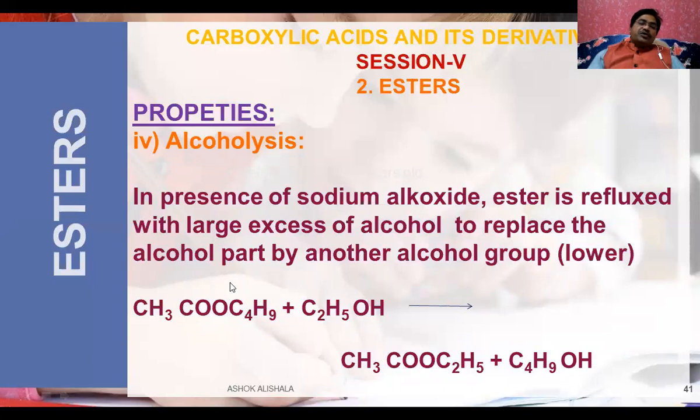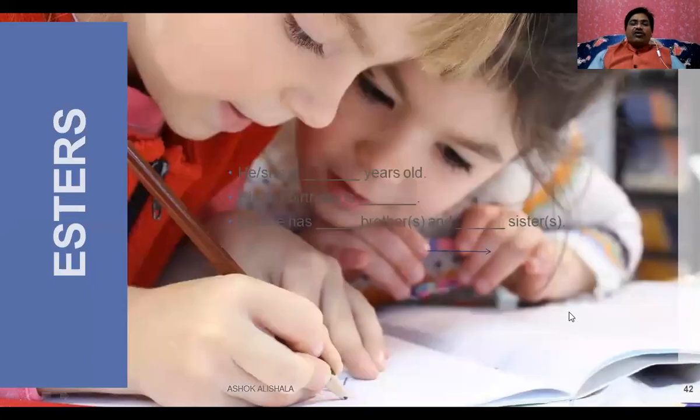Means the butyl group, the larger group, can be replaced by the smaller alkyl group. That means this reaction is used to replace the alkyl groups of esters with a lower alkyl group. And this is alcoholysis. Alcoholysis is nothing but reaction with alcohol.